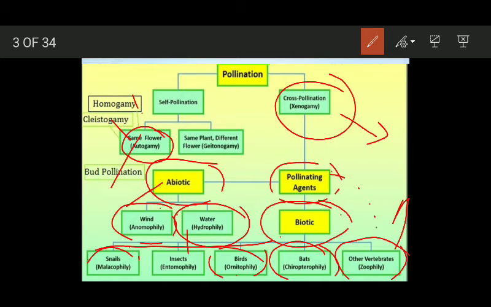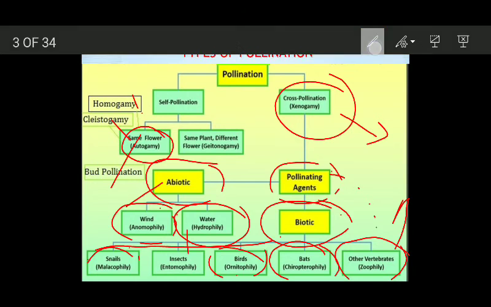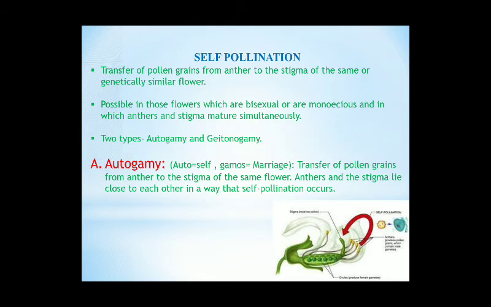So simply stated, cross pollination can occur because of the existence of two agents. One is abiotic agent and the second one is biotic agent. Biotic agents में बहुत सारे organisms pollination कर सकते हैं. Accordingly, these pollinations are named differently. Now today we are specifically going to talk about self-pollination, and its different types.